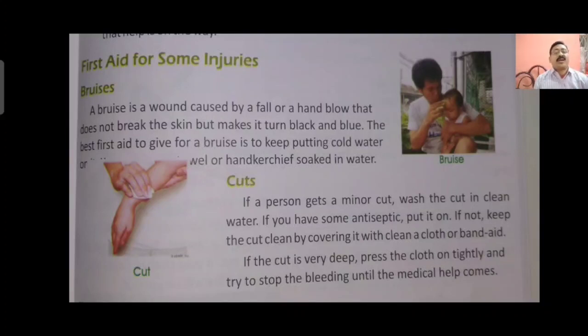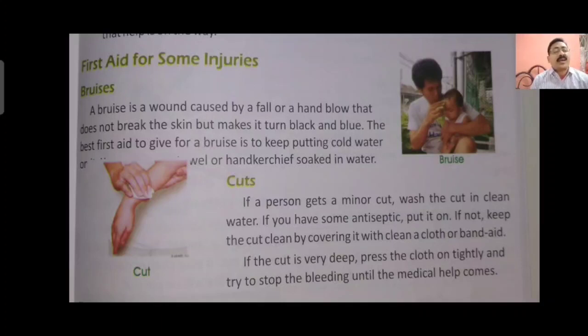If it is a minor cut, please wash it with clean water. Apply some antiseptic lotion like Dettol or any other antiseptic lotion. You can use that to clean the dust, germs or impurities which are there in the blood. Please clean it, then put a band-aid.